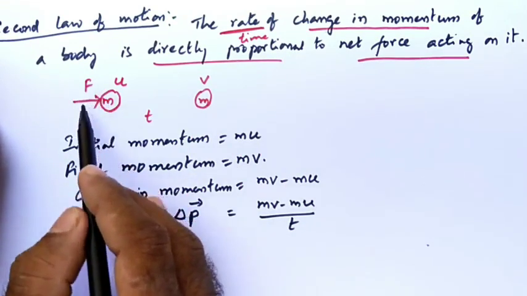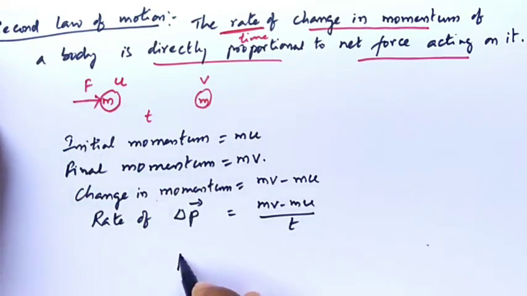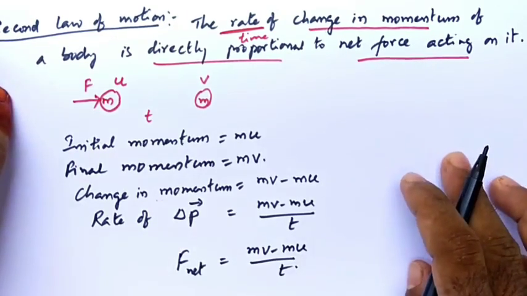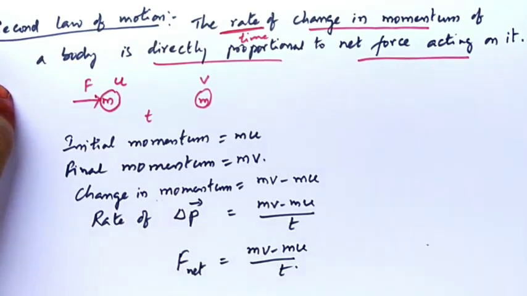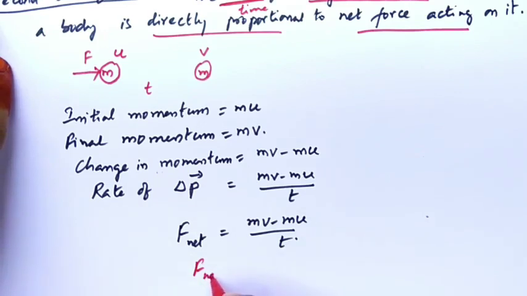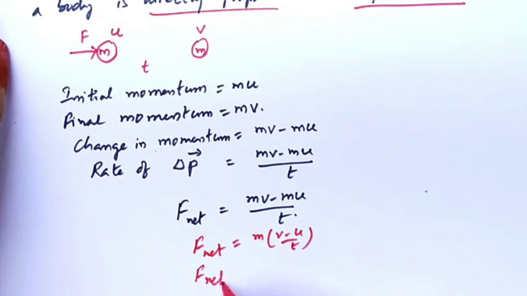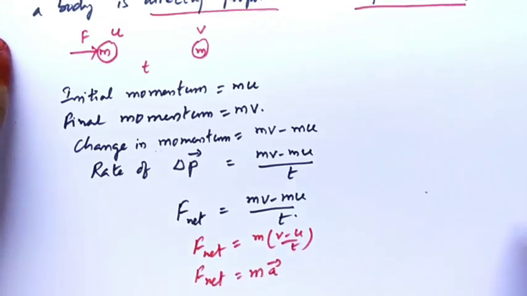Here there is only the applied force F. Therefore F net is equal to (mv minus mu) by t, which is m of (v minus u) by t. Net force acting on the object is m into a, because (v minus u) by t is a.